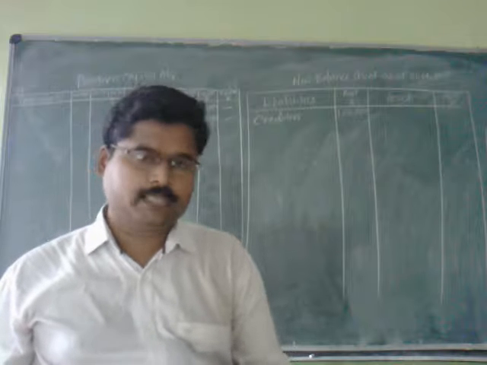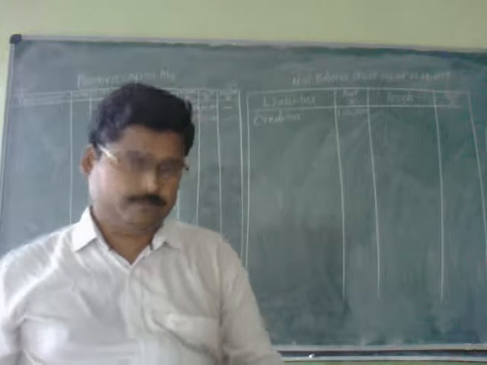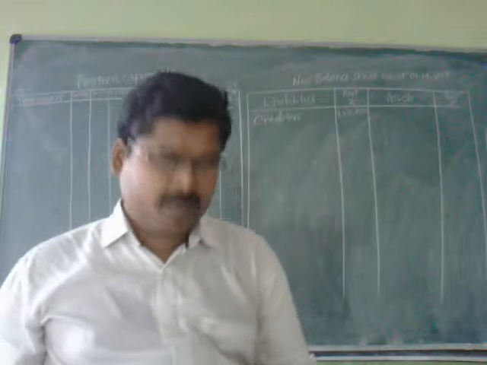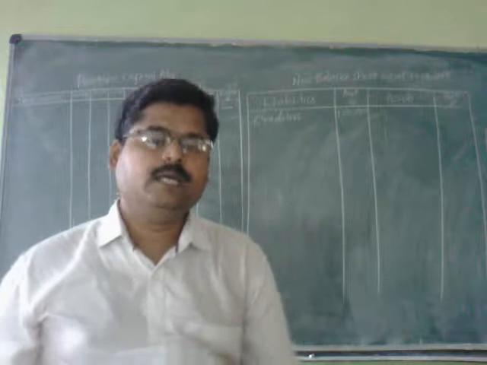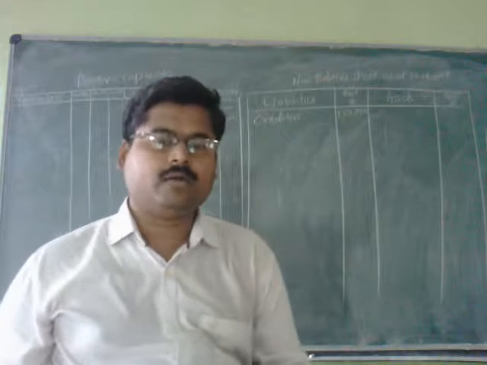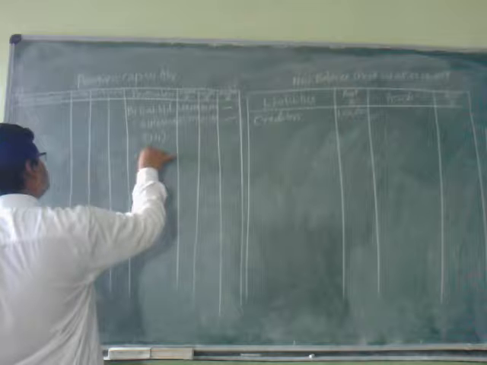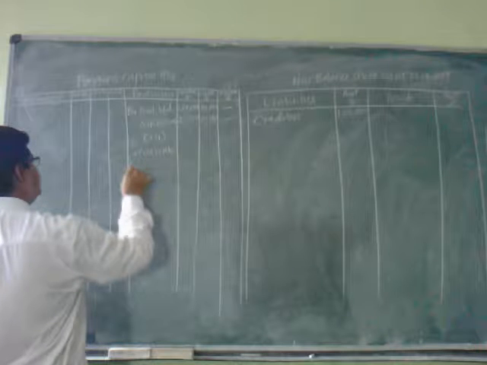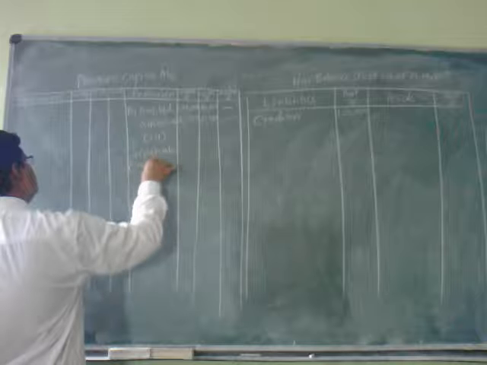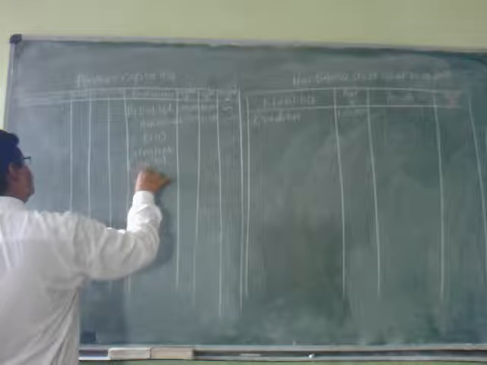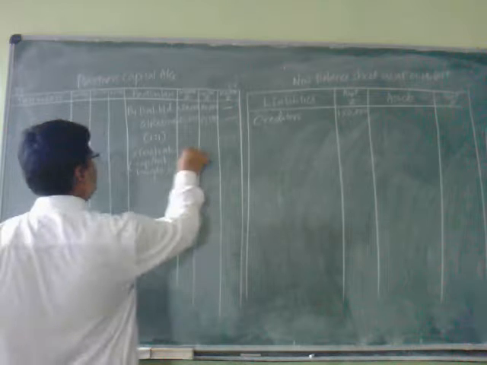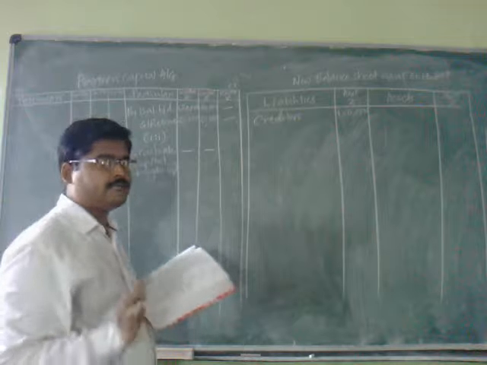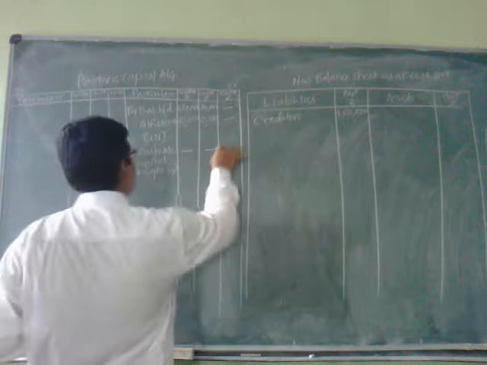Now we can come directly to condition number 1. She brings in rupees 60,000 as capital, and the journal entry is cash account debited to capital account. That is why I will write, by cash (capital brought in). This is the capital of Kavita. First 2 columns I will leave blank, and she has brought 60,000 capital.